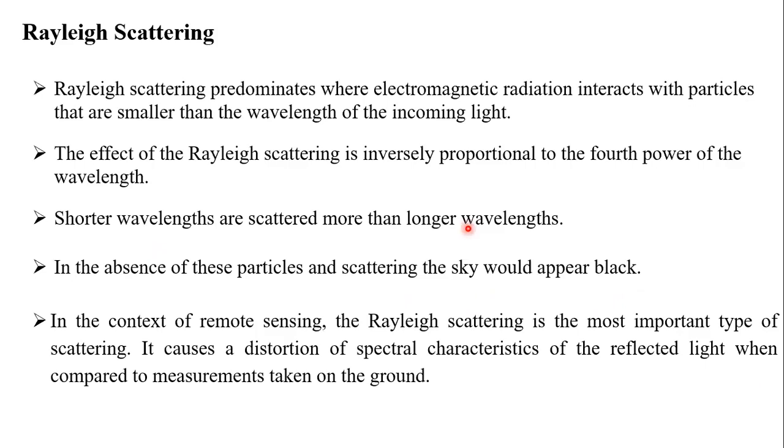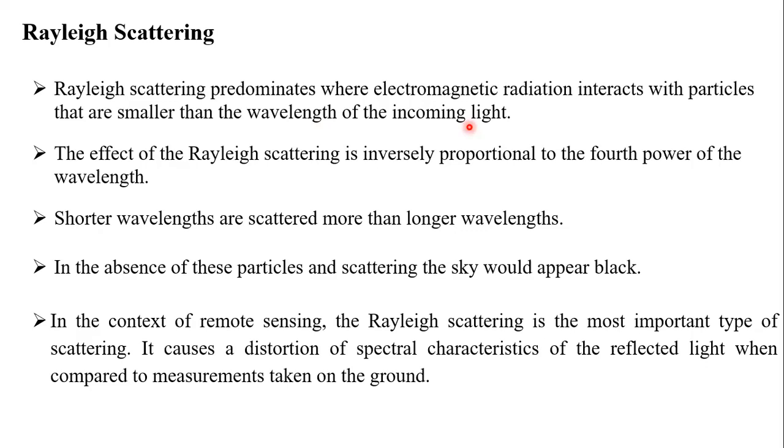What is Rayleigh scattering? Rayleigh scattering predominates, see students, please read this, where electromagnetic radiation interacts with particles that are smaller than the wavelength of incoming radiation. So the wavelength is interacting with a particle which is smaller than the wavelength. There you can see Rayleigh scattering. Remember this. Read the first line: Rayleigh scattering predominates where electromagnetic radiation interacts with particles that are smaller than the wavelength of incoming light.